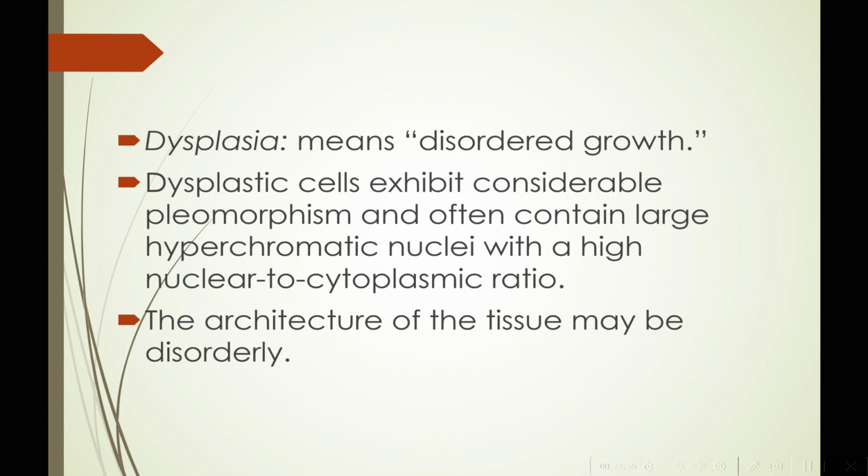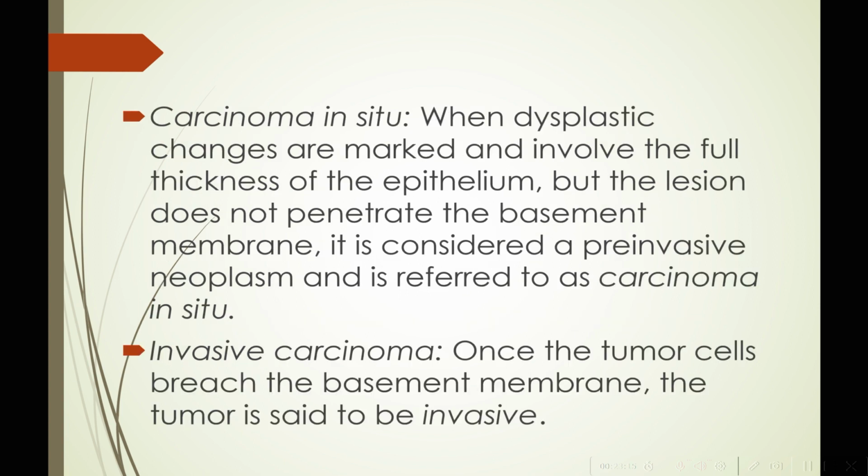On the other hand, the word dysplasia generally refers to a unit of cells, to a group of cells, particularly to a particular tissue. Within that tissue, if the cells are arranged in a disorderly fashion, if the architecture of the tissue is disorderly, then we call it a phenomenon of dysplasia. For example, when we consider the case of a carcinoma in situ, we have stratified squamous epithelium.